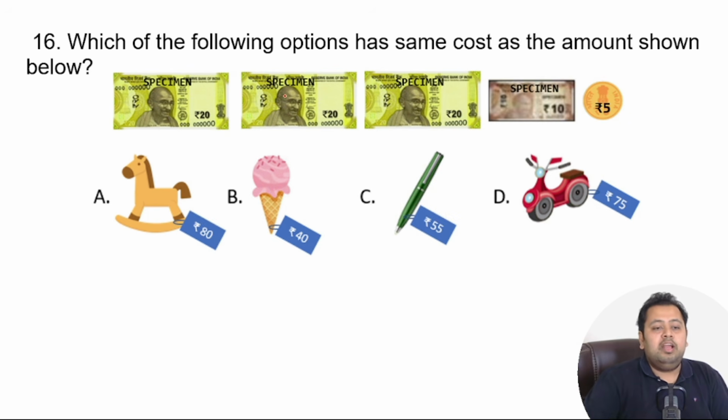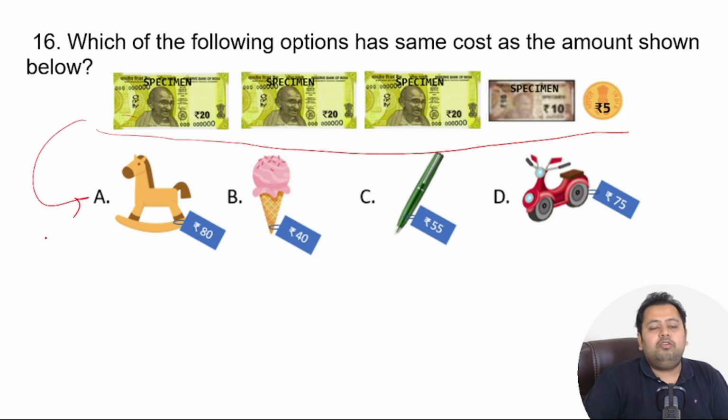Question number 16. Which of the following options has the same cost as the amount shown below? So you have some money given over here. You have to add up the amount and find out which of the following products costs the same. So pause the video, solve it for yourself, and we meet the other side.